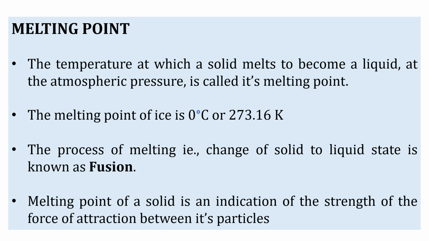Definition of melting point. The temperature at which a solid melts to become a liquid at the atmospheric pressure is called its melting point. The melting point of ice is 0 degrees Celsius or 273.16 Kelvin. The process of melting, that is change of solid to liquid state, is known as fusion. The melting point of a solid is an indication of the strength of the force of attraction between its particles.